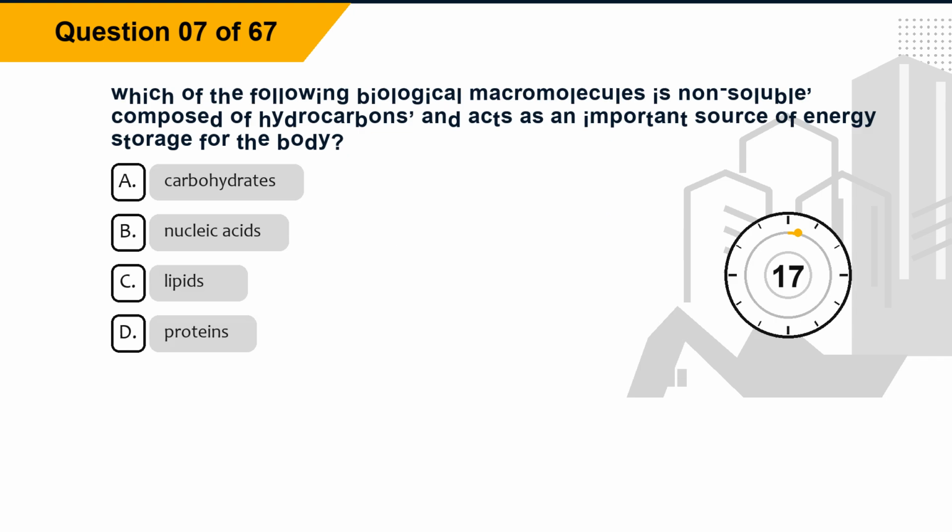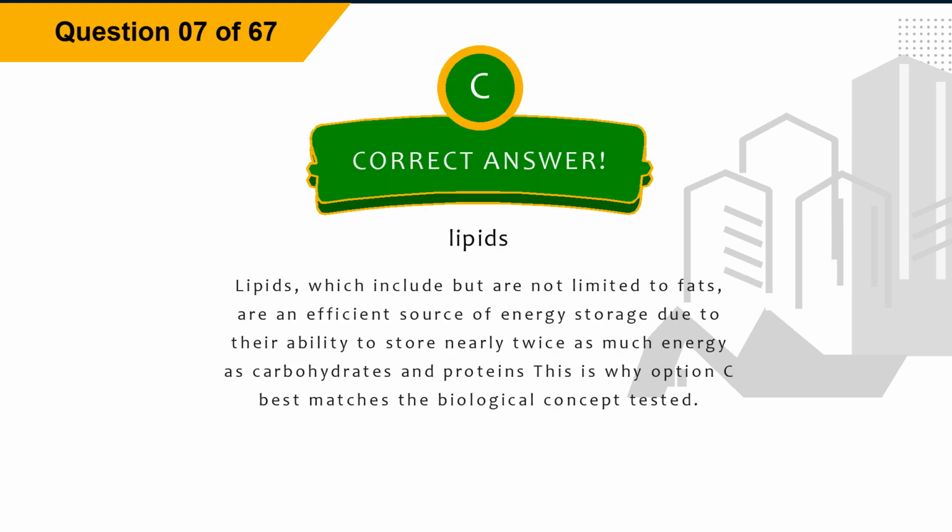Question 7. Which of the following biological macromolecules is non-soluble, composed of hydrocarbons, and acts as an important source of energy storage for the body? Option A, carbohydrates. Option B, nucleic acids. Option C, lipids. Option D, proteins. The correct answer is option C, lipids.